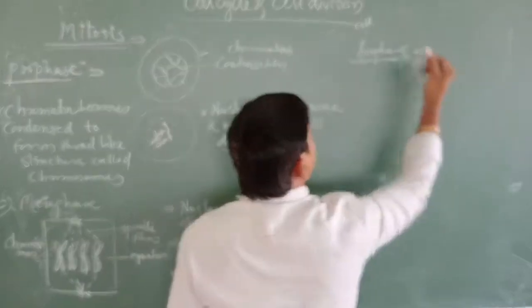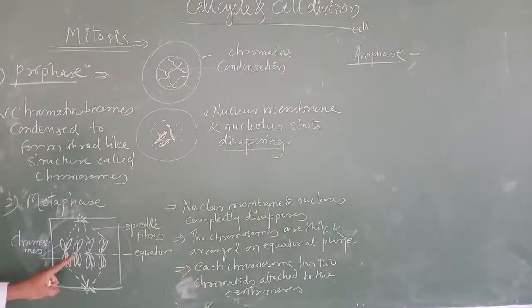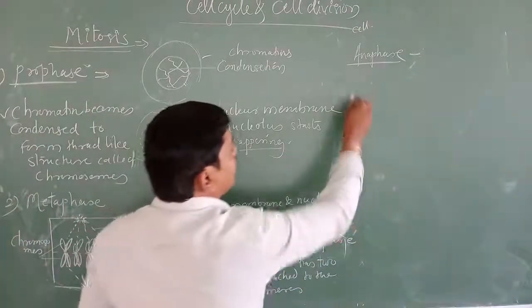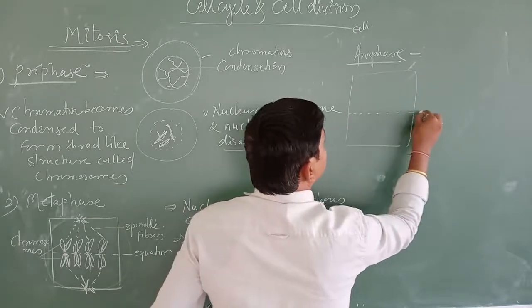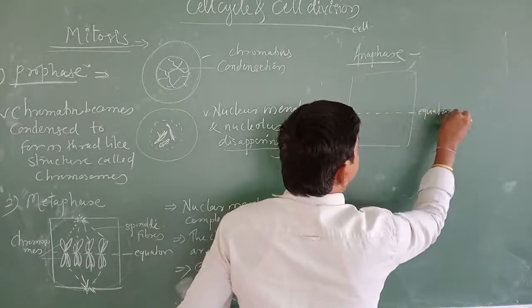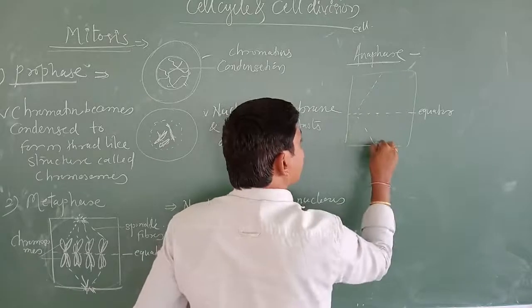What is going to happen in anaphase? The chromosomes are divided at the centromere and they start pulling towards the opposite ends. Here I used to draw the diagram. Okay, here the equator, and these are the spindle fibers.